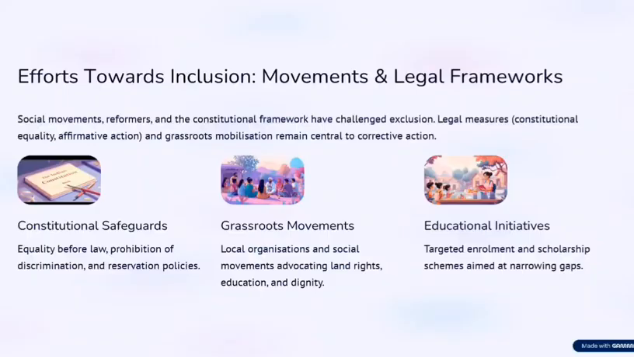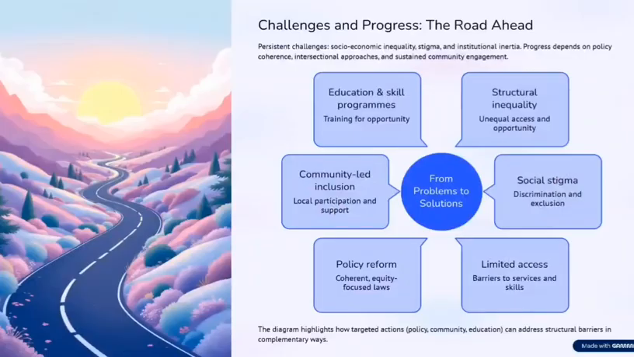Then the efforts towards inclusion. So what are the things we have to do for the social inclusion of these people? Providing constitutional provisions like equality before law, prohibition of discrimination and reservation policies will help them to come forward in their life. And apart from the constitutional provisions, there are social movements advocating for the land rights, education and dignity of the people. Then educational initiatives like providing scholarships and reservations in schools, colleges and jobs will help them to improve themselves and provide better empowerment of these marginalized people.